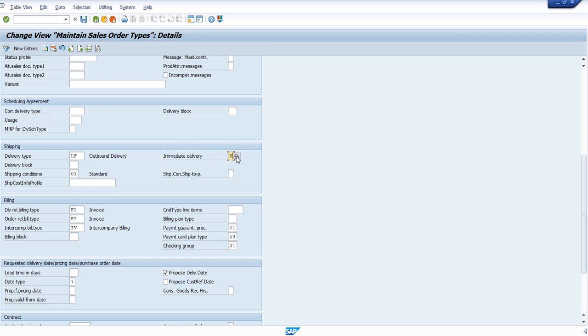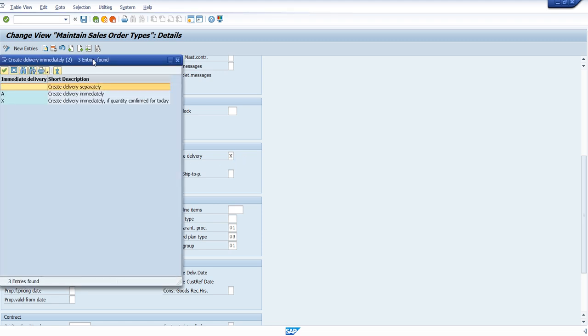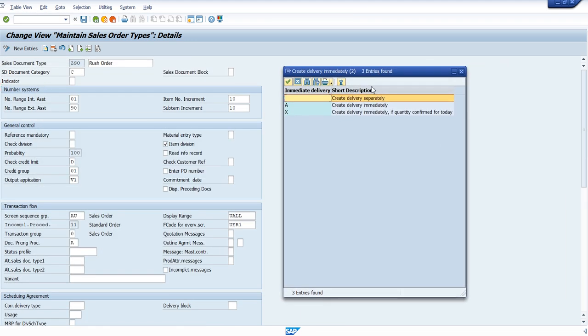So what are the options over here? The normal option is create delivery separately. That is the default option available in the system for our normal sales order. But in this case we have two more options. You can see create delivery immediately, which means we want to deliver that particular delivery immediately. And the second is create delivery immediately if quantity is confirmed for today.